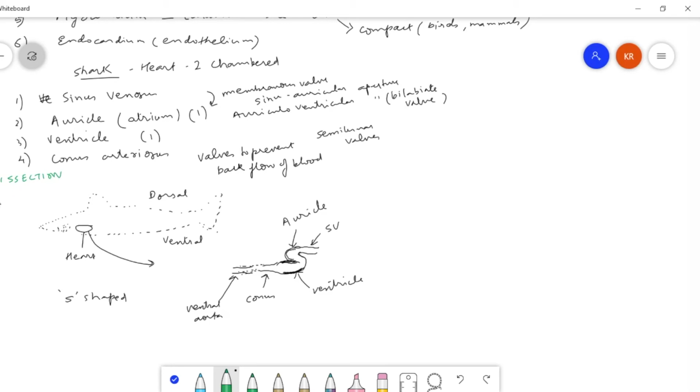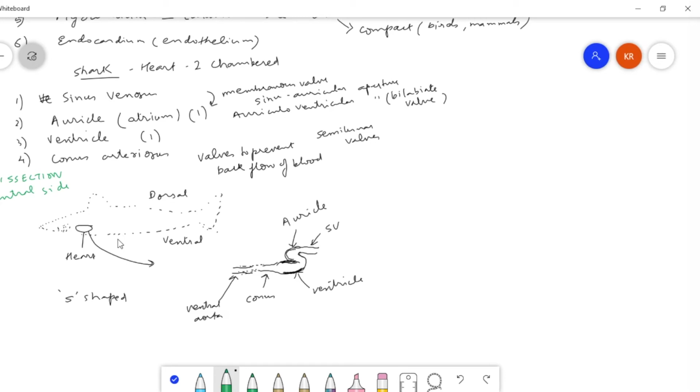So in the case of vertebrates is always from ventral side. Naturally, you see, the dorsal side contains the vertebral column. So you will not be able to see the heart if you try to dissect the animal from dorsal side, you will always dissect the animal from ventral side.